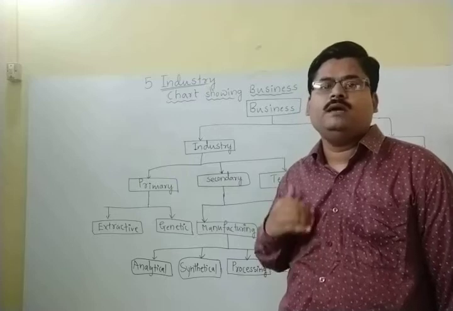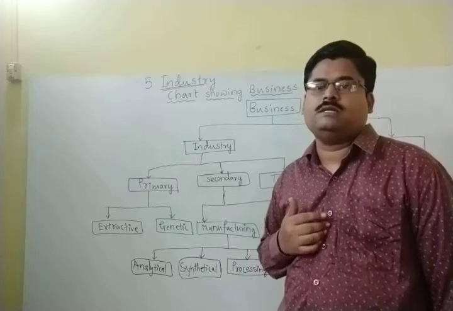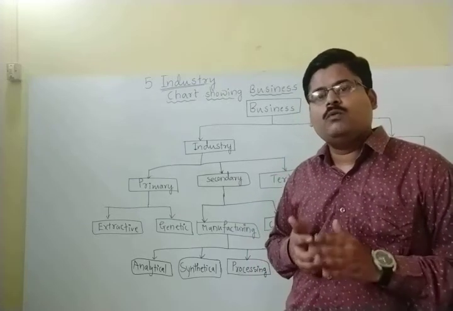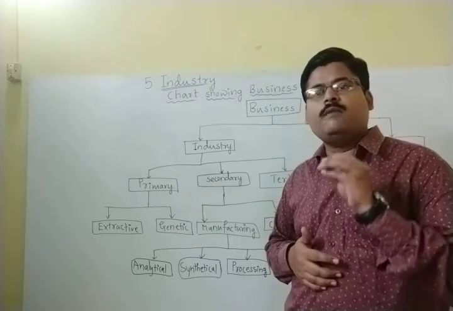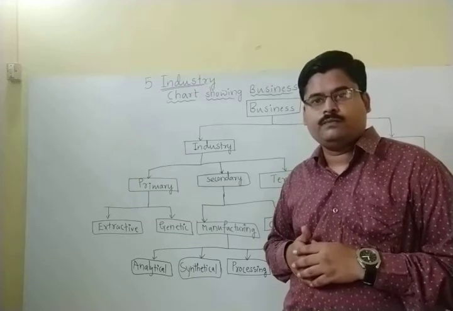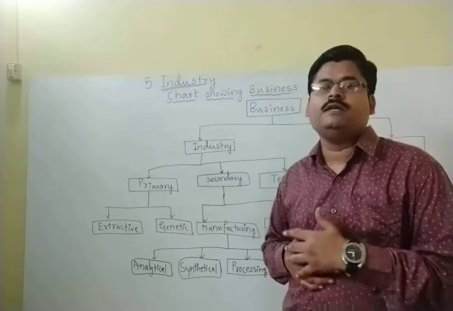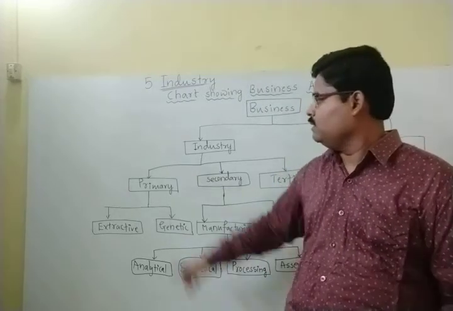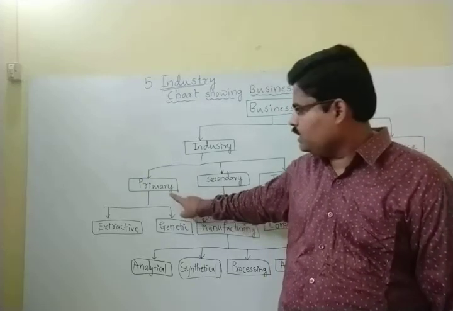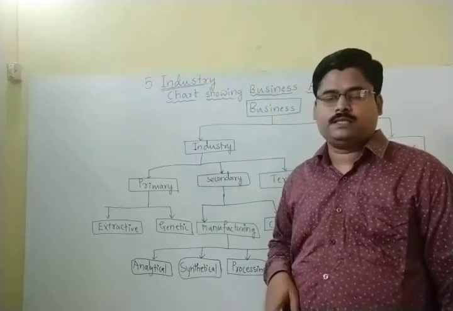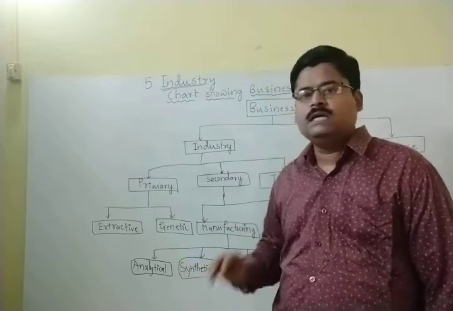The best example can be mining industries. The best example can be farming industries. If you see them, what activities are going to be engaged by them? Whatever natural resources are available, those are going to be rightly extracted by this kind of industry. That is why they are so called the primary industry. And in that primary industry, you will find two types of industries. One is extractive industry, another one is the genetic industry.